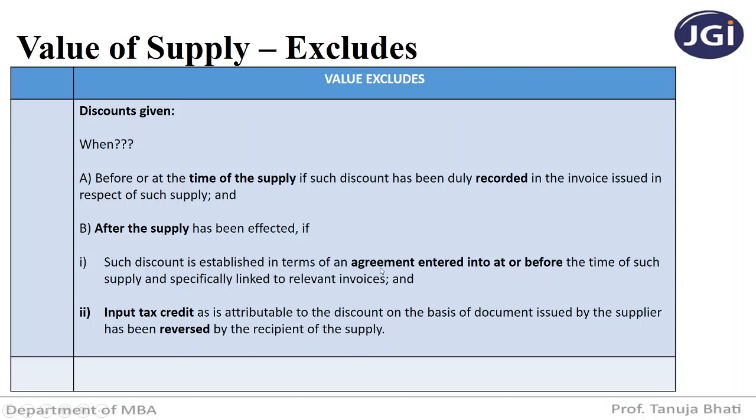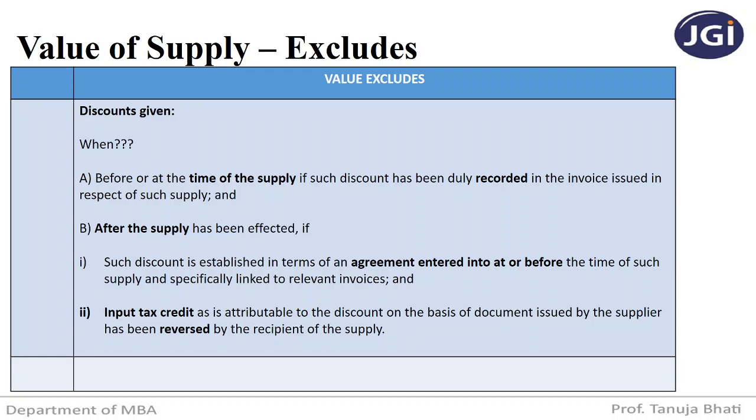So just remember, discounts have to be excluded from transaction value provided, number one, such discount is given before or at the time of supply. Number two, if it is given after the supply, it also has to be excluded provided there was an agreement either before or at the time of supply, the discount can be linked to a particular transaction or invoice, and ITC has been reversed by the recipient.